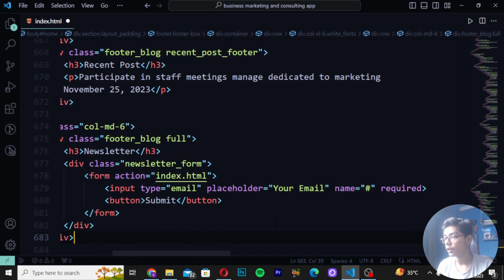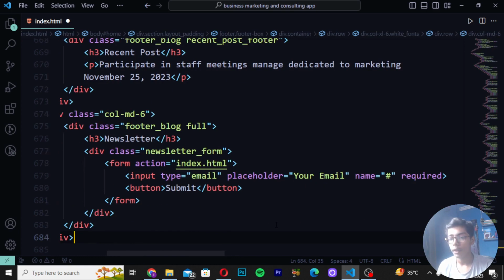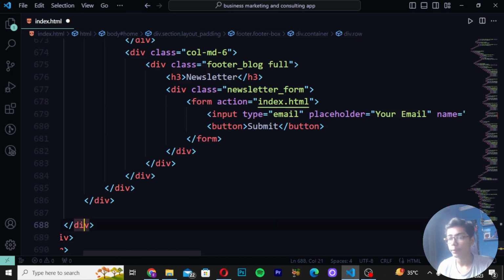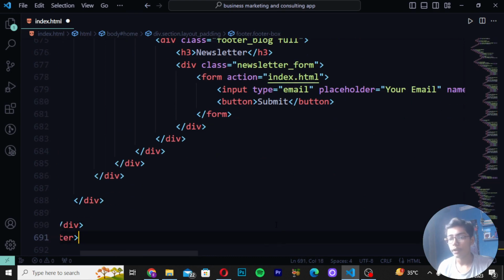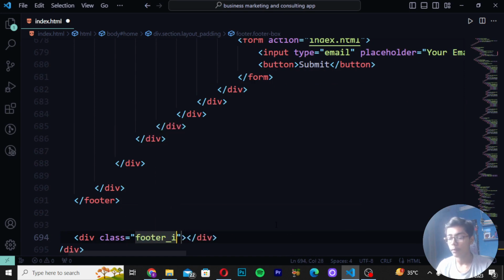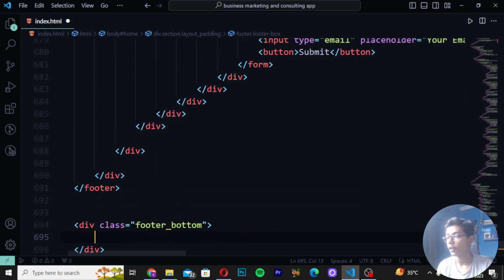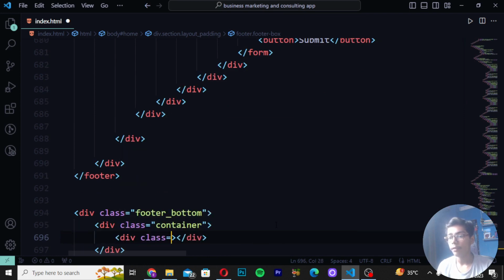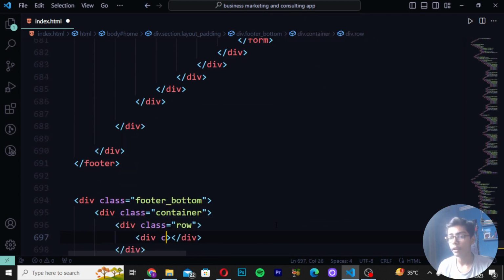So this is the 2, 3, 4, 5. So 3, 4, 5 press space and then give 1 line space again. Then move down after the close footer tag and write a div here as footer bottom. So here I will be writing the class. Right here div class container. Right here div class row and I will be writing here div class call 12.